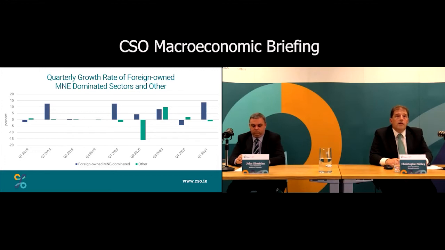If we look again on the output side, this is for the quarterly data. We can split it into M&E dominated and other. We can see that the M&E dominated sectors are responsible for almost all the growth in Q1. That's up 13.6%, while the domestic focused or other sectors that we showed here is down 1.2%. So that's kind of our adjusted measure on the output or income side of the accounts quarterly.